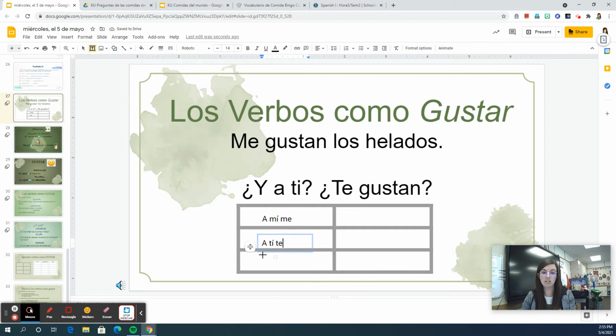He or she or you formal, le gusta. Nosotros, nos gusta. Vosotros, os gusta. And ellos, ellas, ustedes, les gusta. So this is what you put at the beginning of the verb gustar.